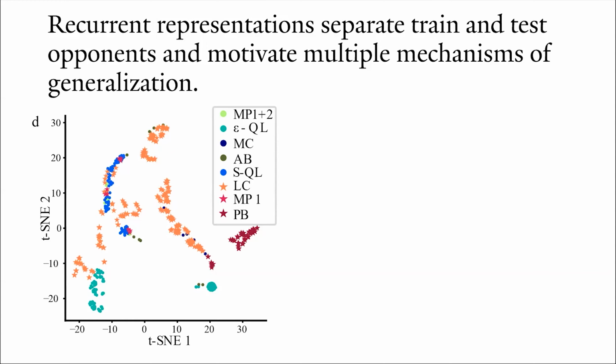With this result, we hypothesized 3 possible mechanisms of similarity-based generalization: template matching, in which the network adopts one of the learned strategies; interpolation, in which the network maps the novel opponent to one of the learned categories; and extrapolation, in which the network might use its learned representation beyond specific strategies or categories.